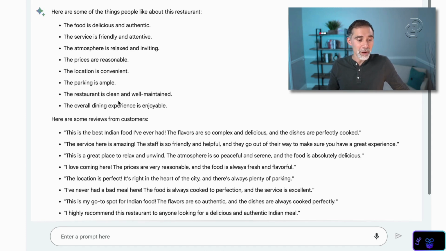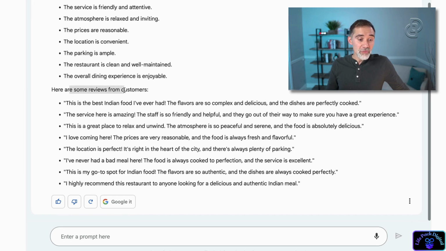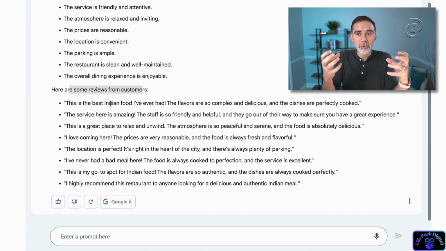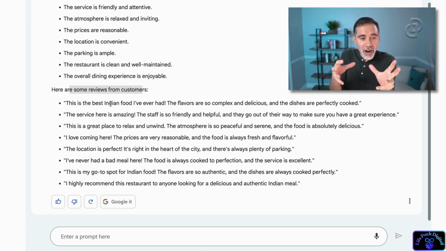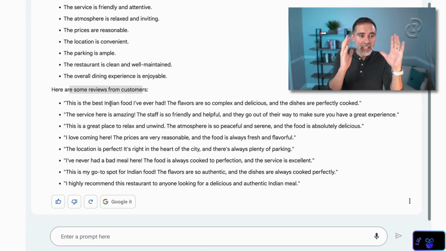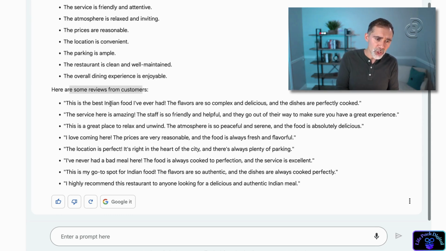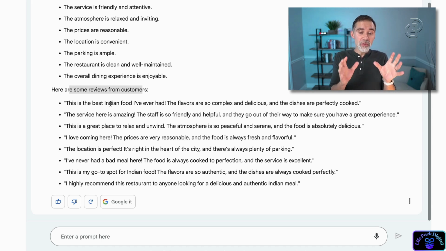Parking is ample, and so on. Excellent. Here are some reviews from customers. So it's making a list from all the things that people like about the restaurant, reading all these reviews, and from everything that Bard learned on the reviews, it is making this list in order for you, so you know exactly what people like. Also, as a bonus, it is offering us some real reviews from people.